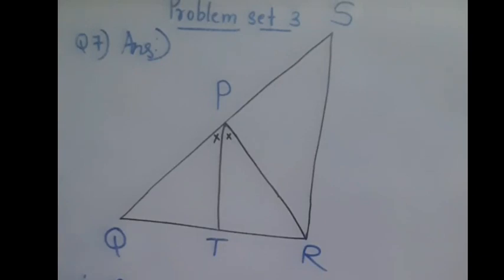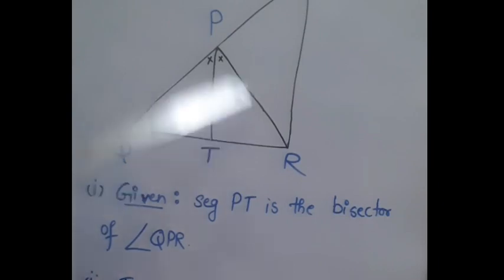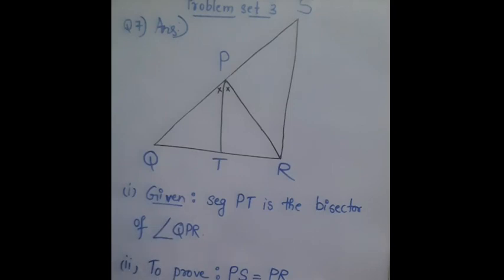So we have written the given part: segment PT is the bisector of angle QPR. This is a prove-that type of question. So we have written 3 steps: given, to prove, and the proof. What we have to prove is PS is equal to PR.